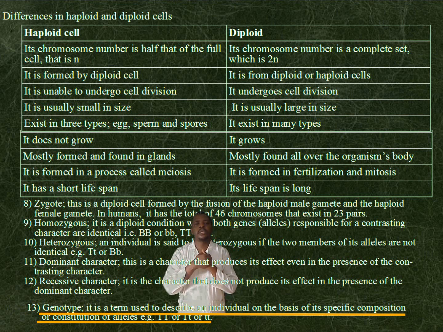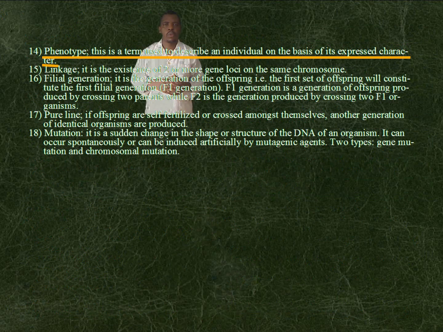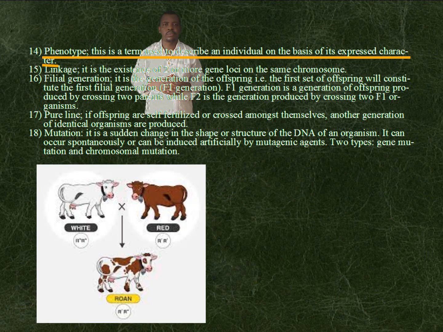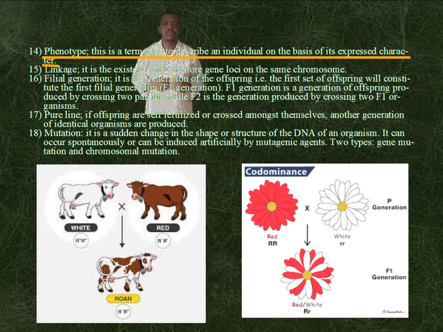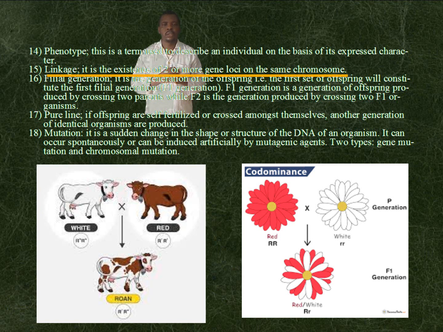Genotype is a term used to describe an individual on the basis of its specific composition or constitution of alleles. Phenotype. This is a term used to describe an individual on the basis of its expressed character. Linkage. This is the existence of two or more gene loci on the same chromosome.